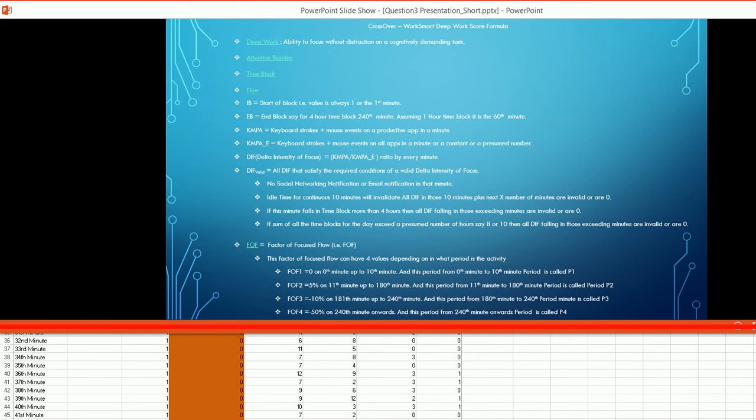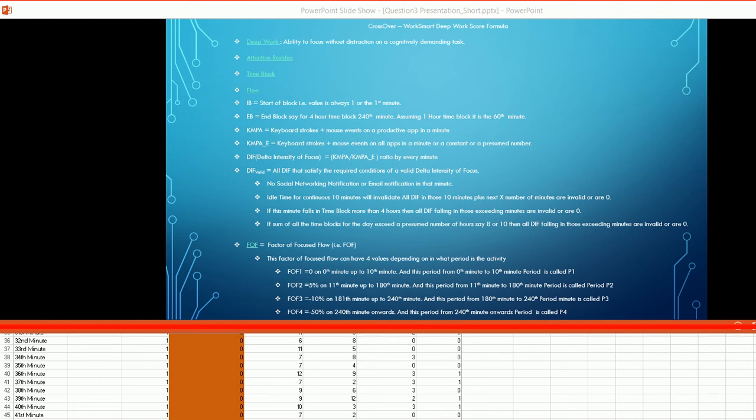I hope this is understood. When we talk about a time block, if we keep the time block more than 4 hours, whatever is more than 4 hours, the DIF that we collect is invalid. We will not use it to calculate the deep work score. Similarly, some of the time blocks cannot exceed a presumed number of 8 hours or 10 hours. DIF falling in those exceeding minutes are invalid or are 0.